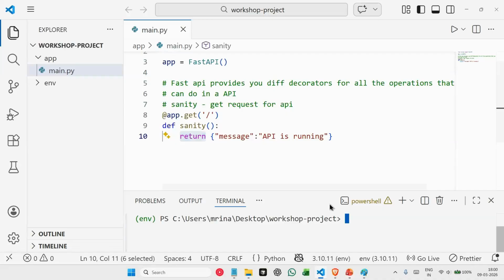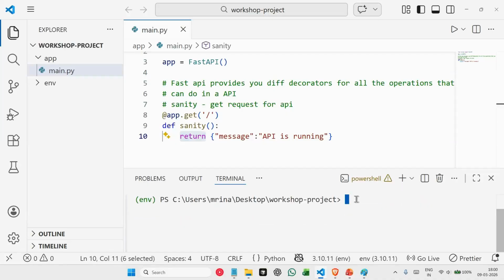So let's run this application again. For running this application, we will be using Uvicorn. Uvicorn is used to run our server. The command for running our server using Uvicorn is uvicorn app.main:app --reload.